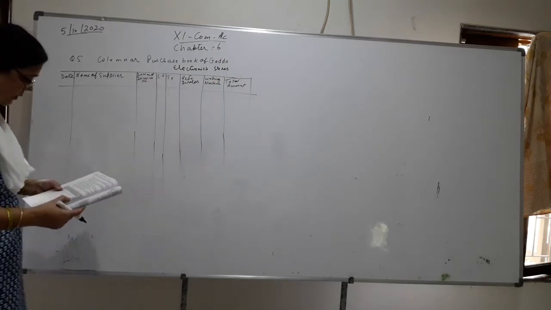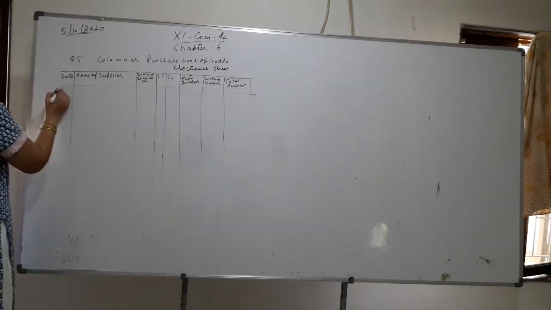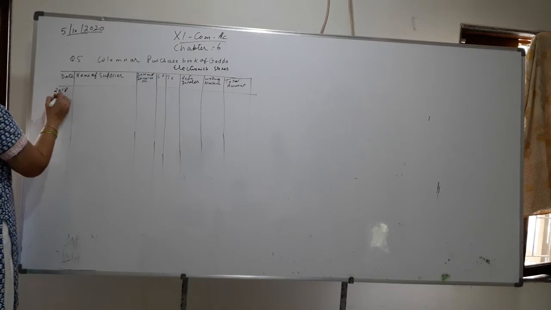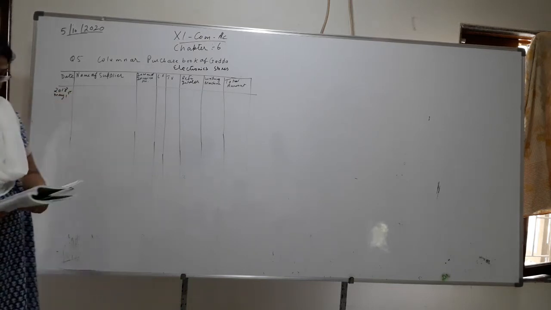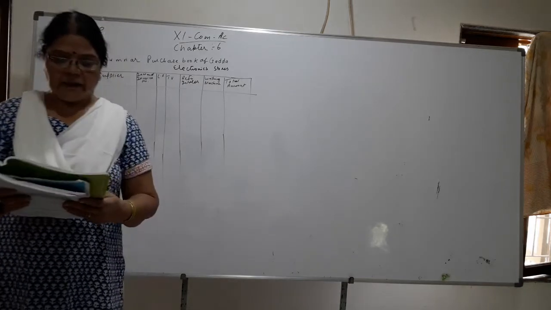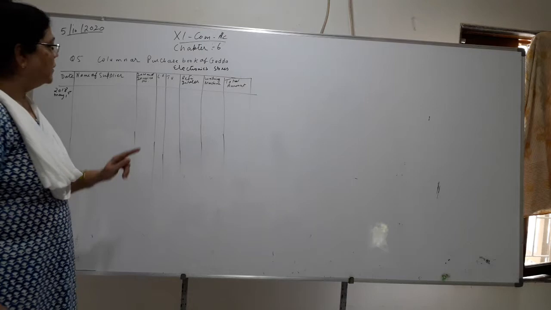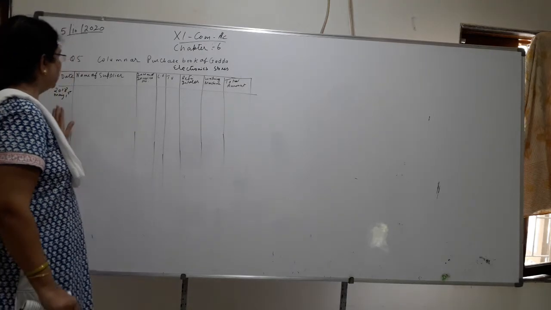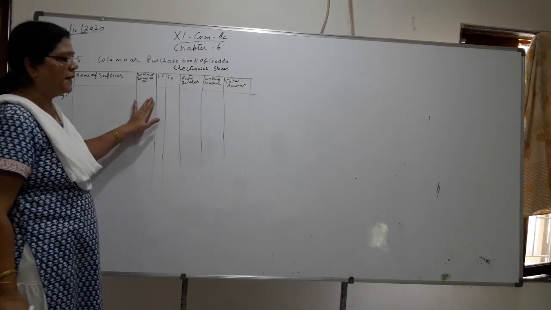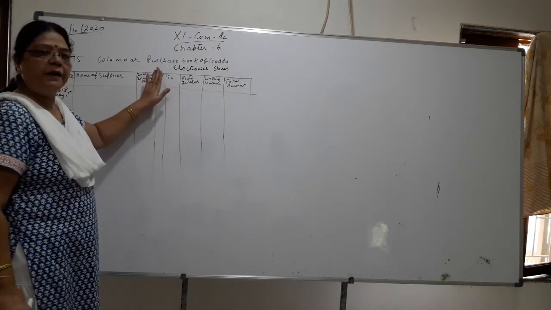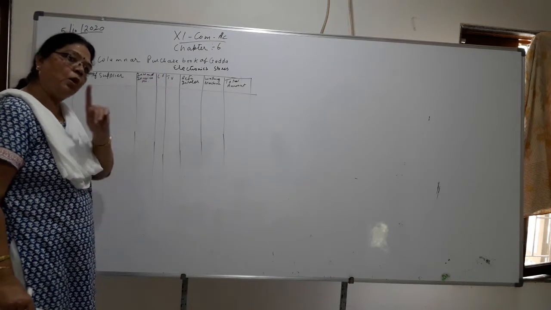What is the date given? 2018 May 1st. Now in the simple book we have drawn date, name of the supplier, inward invoice, LF. Up till here we have drawn for the simple book also.